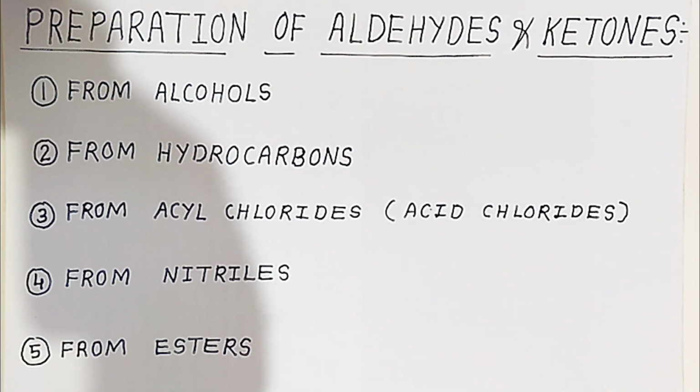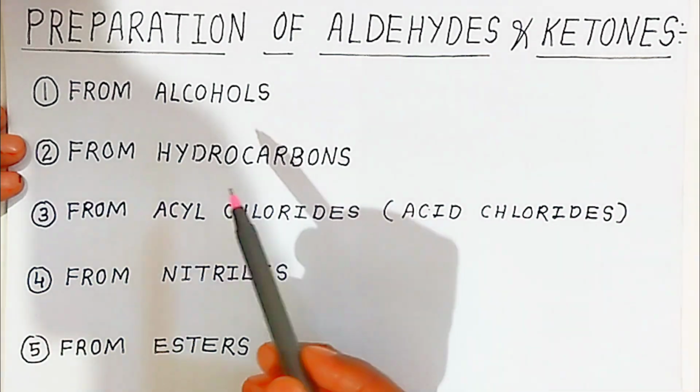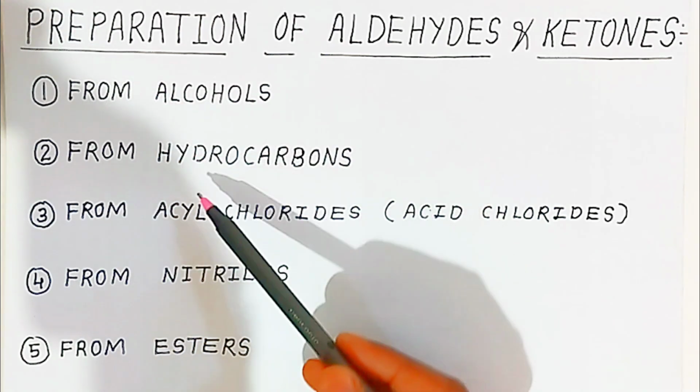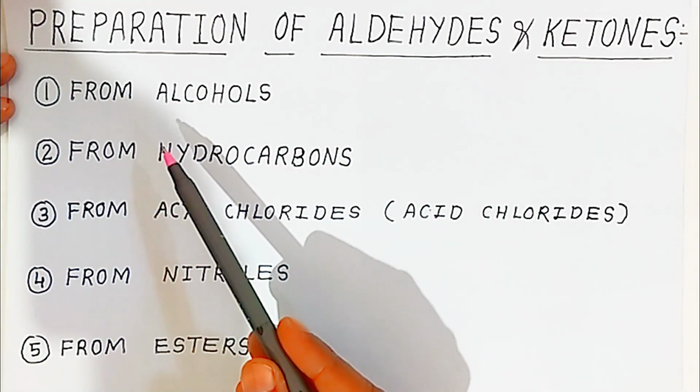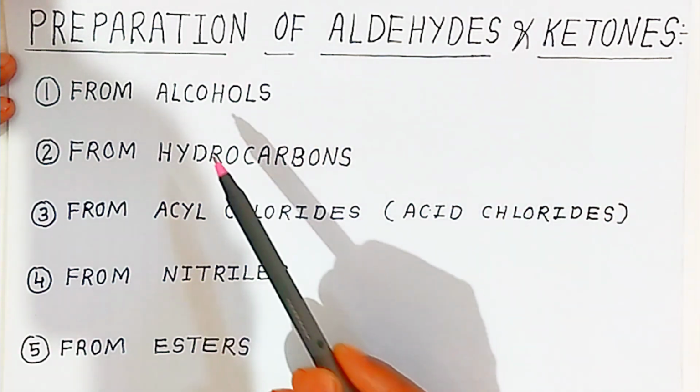In this video, students, we are going to see the preparation of aldehydes and ketones. The first reactant, or you can say first raw material, from where we are going to prepare aldehydes and ketones, I have written here.